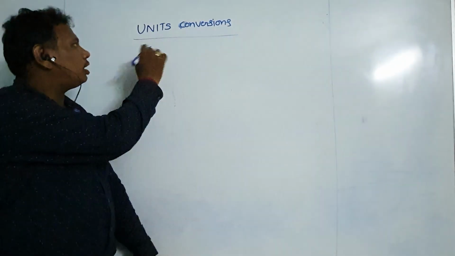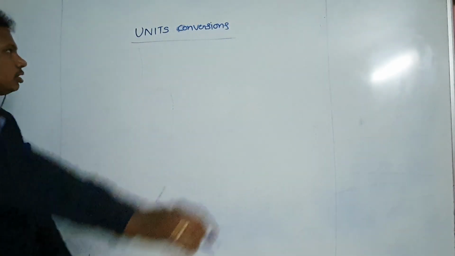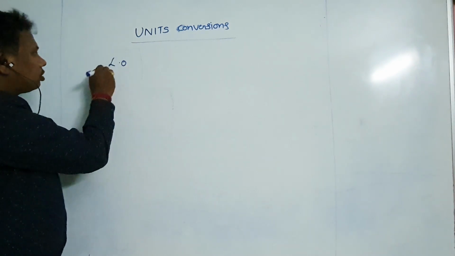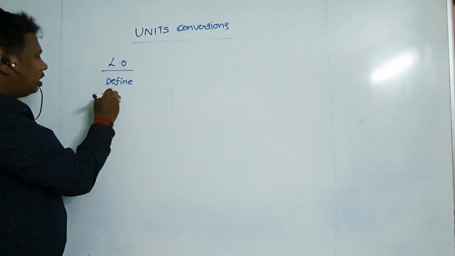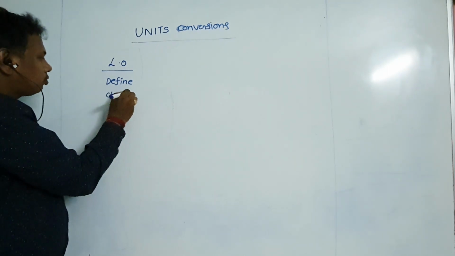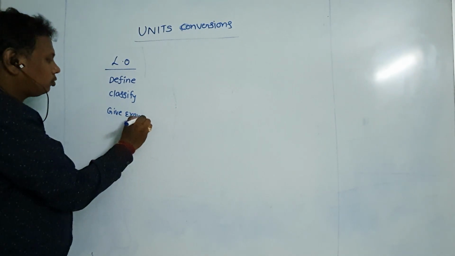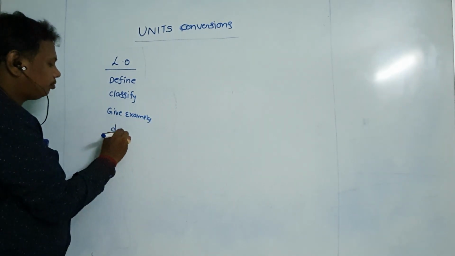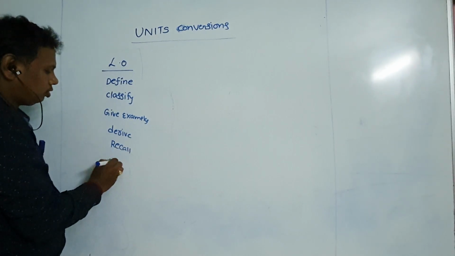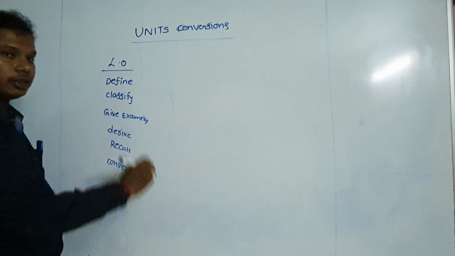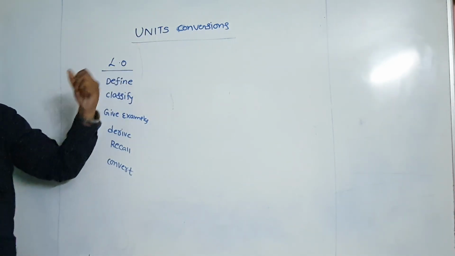Now I would like to tell about the topic, units and conversions. Before going to the units and conversions, the learning outcomes are: define, classify, give examples, derive, recall, and convert. First of all, before going to the unit conversions, we can define the physical quantity.